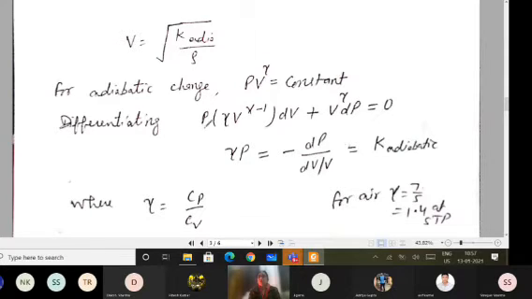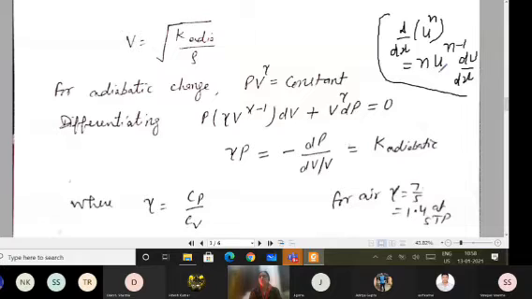Now if I differentiate, the derivative of x power n, or if I am taking u power n, will be equal to n u^(n-1) into du by dx. This is the formula which you know. So this formula you have to apply here. If I am taking the derivative with respect to volume, the right hand side, 0, will remain equal to 0. So that I am not writing.